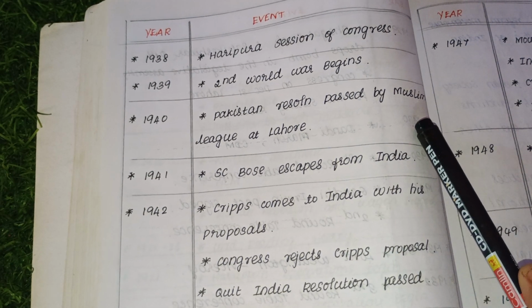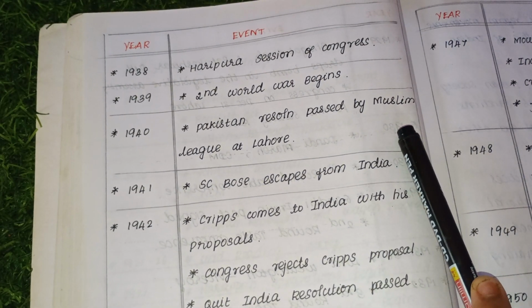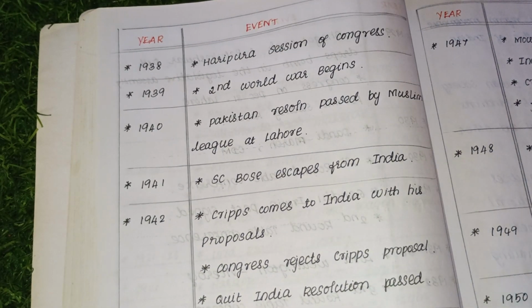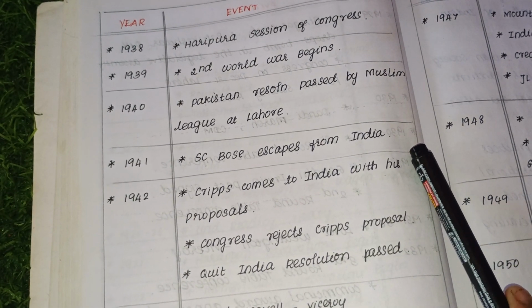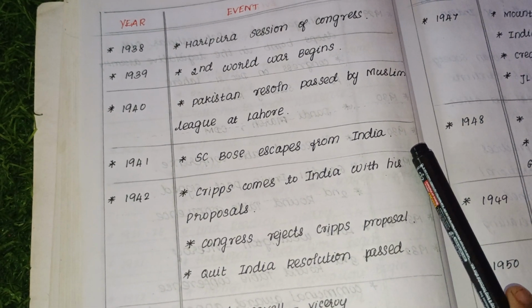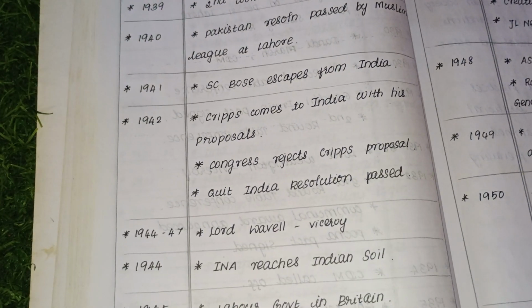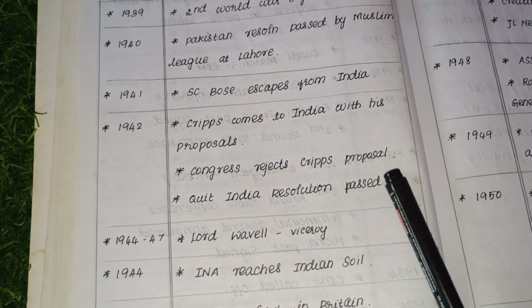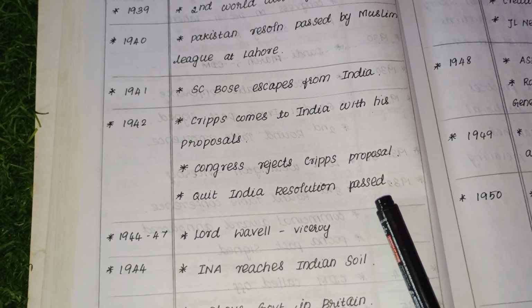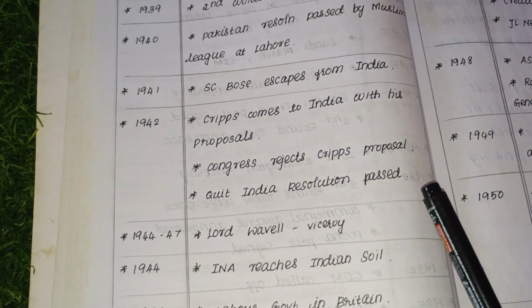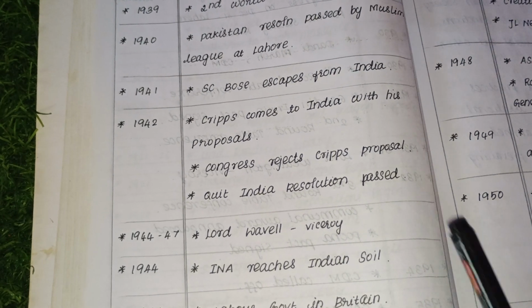1940, the Pakistan resolution was passed by the Muslim League at Lahore. 1941, Subhash Chandra Bose escapes from India. 1942, Cripps comes to India with his proposal, the Cripps proposal, and Congress rejects the Cripps proposal and the Quit India resolution was passed.